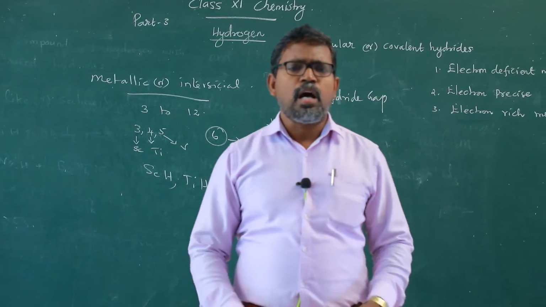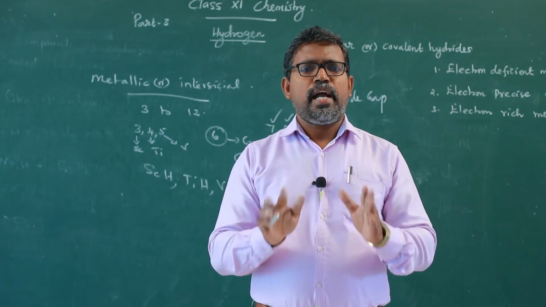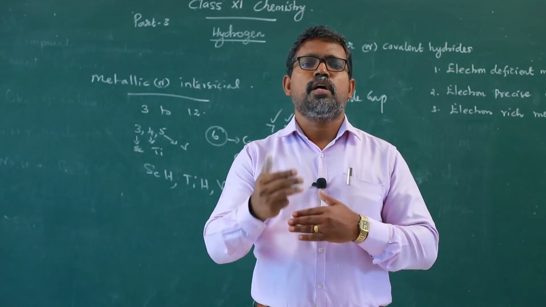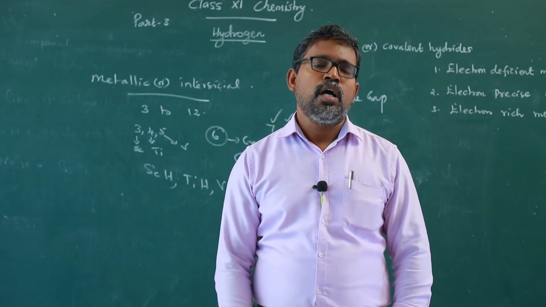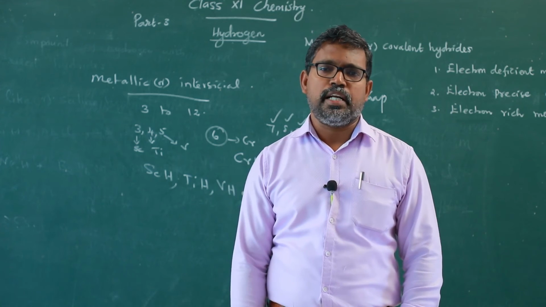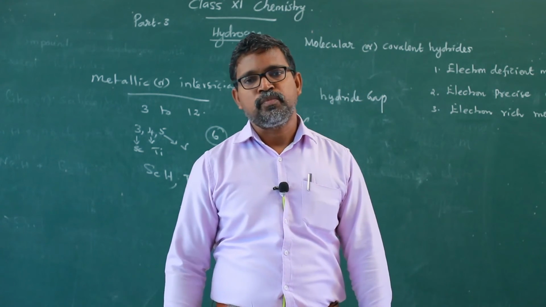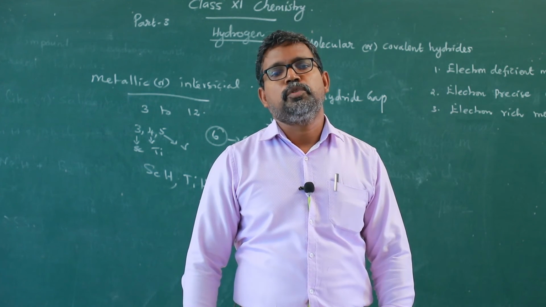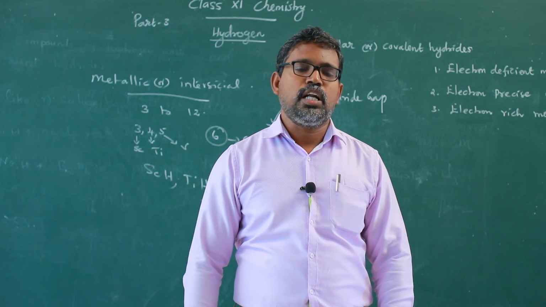Other elements are also ready to form hydrides. Even some of the lanthanides and actinides combine with hydrogen to form hydrides. These compounds are said to be interstitial hydrides. Hydrogen atoms may occupy the interstitial positions of the metal crystal lattice, therefore they are called interstitial hydrides.